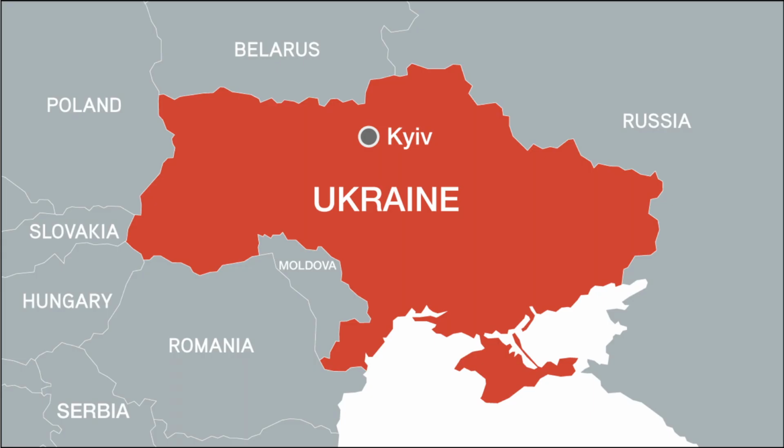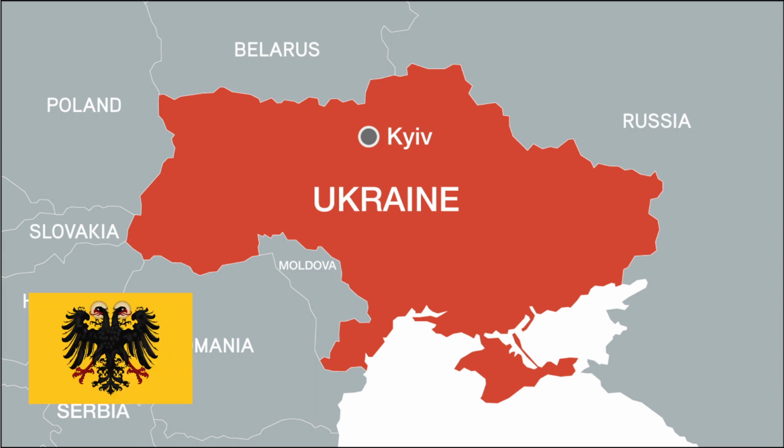Moving on, let's talk about the Ukraine. Wait, but doesn't it just say Ukraine? What's going on here? Well, basically, the reason there's so much confusion between Ukraine and the Ukraine is because the term Ukraine actually means borderland in Russian. This is because it was always sandwiched between whatever European power was relevant and Russia.